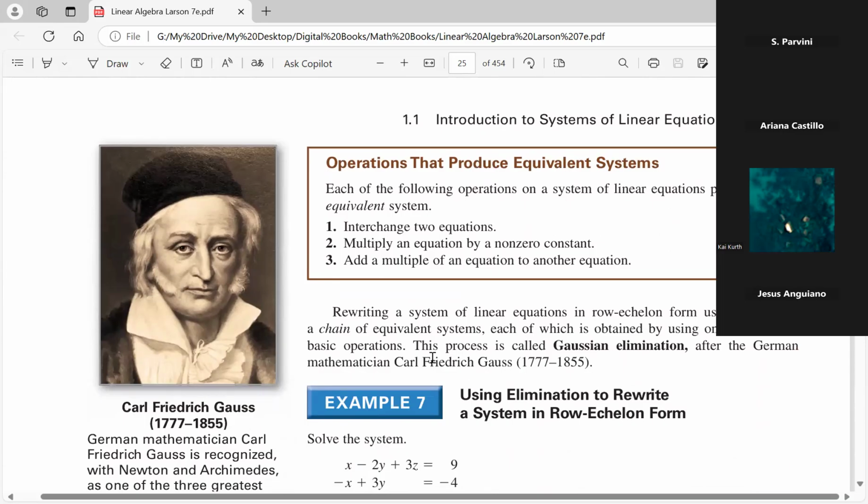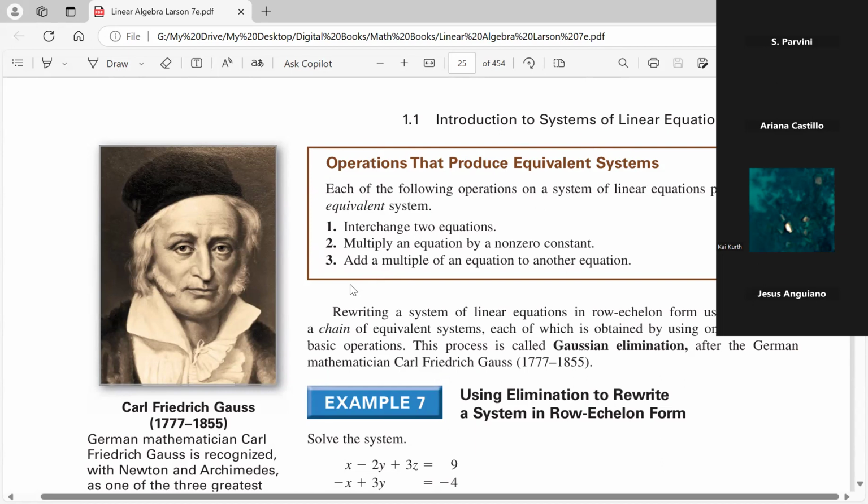Now, what operations are we allowed on systems? So that's what these numbers 1, 2, 3 are next. These are operations that will result in systems that look different, but nonetheless, they're all equivalent, meaning they have the same solution. So there are 3 basic rules here.